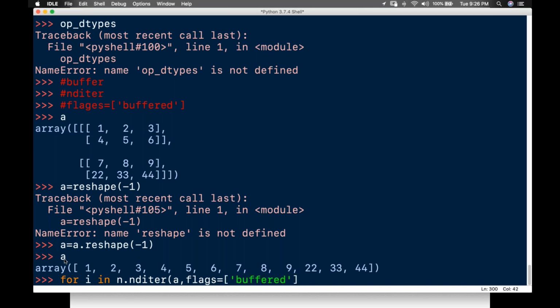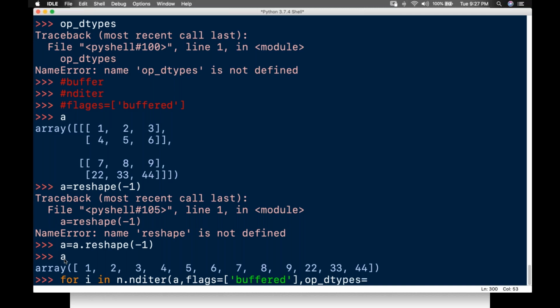Okay, I'll just tell it as buffered. Again, if I want to access the string or something like that, I'll tell it as op type, operational type. I'll tell it as d types, data types.